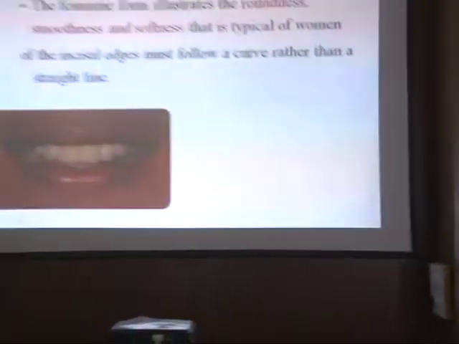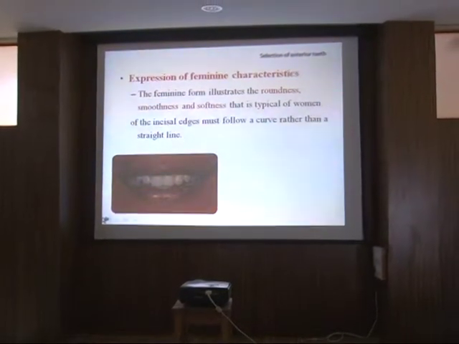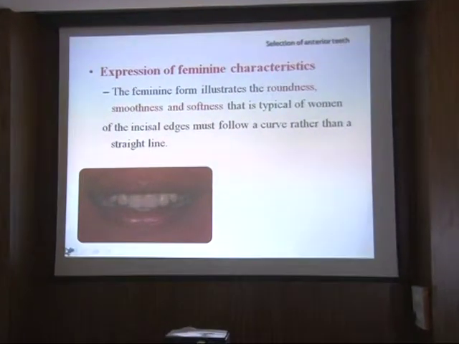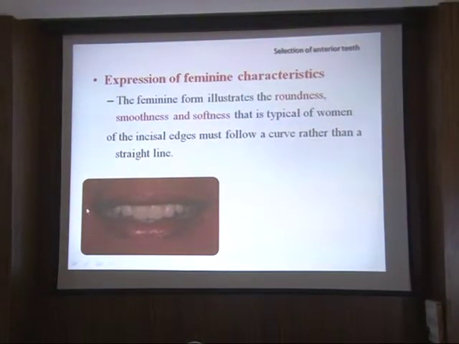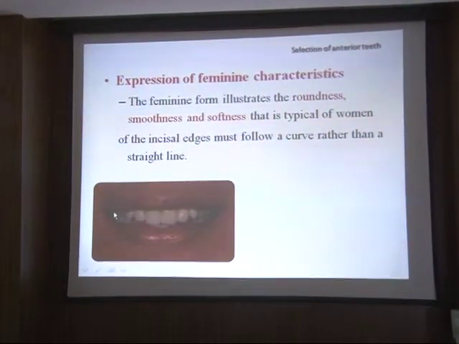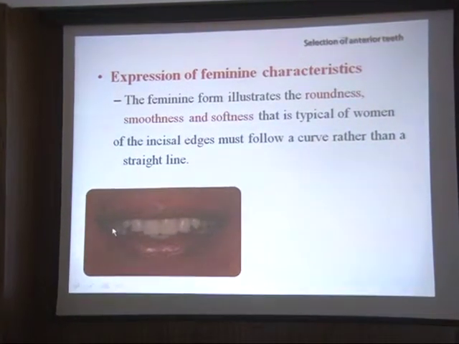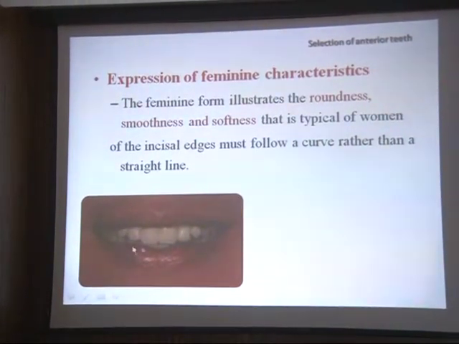The expression of the feminine characteristics illustrates the roundness, smoothness and softness which is typical of women. And incisal edges must follow a curve rather than a straight line. This is the curve in the first picture I have shown you. This should follow the curve. In males, mostly it is a straight line.